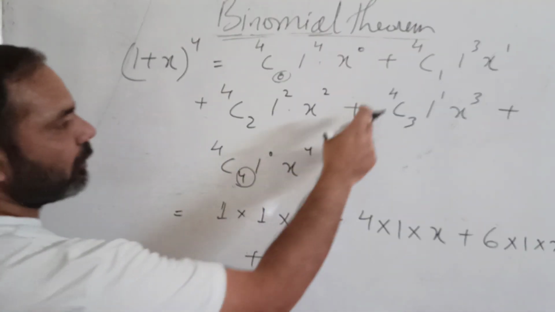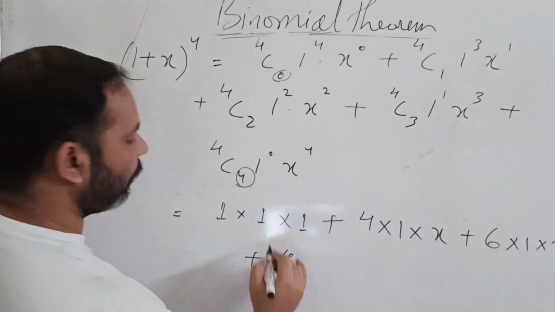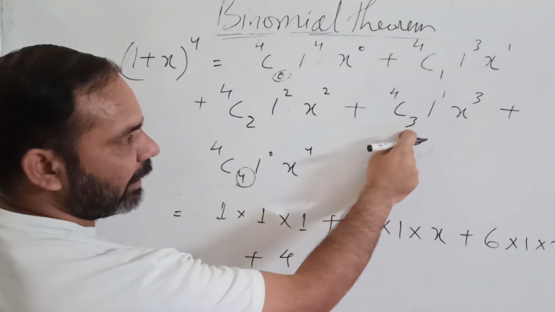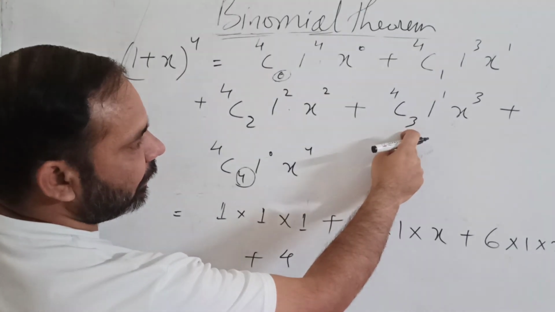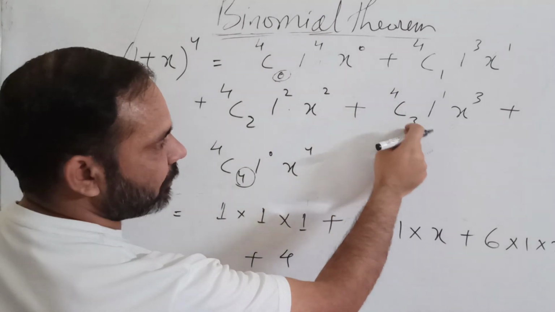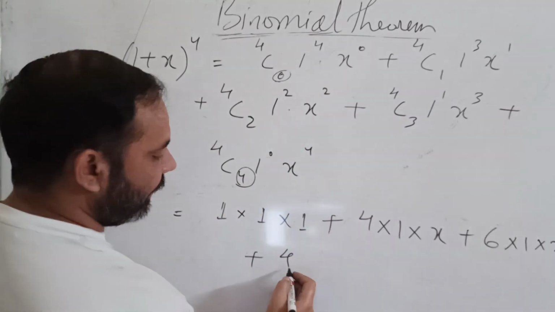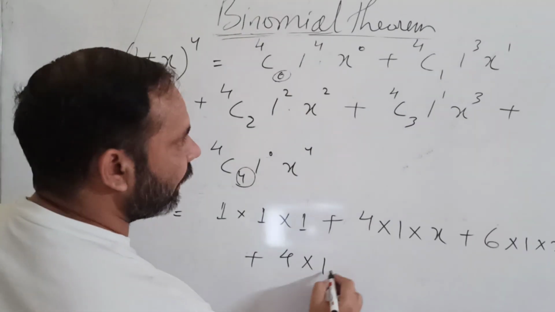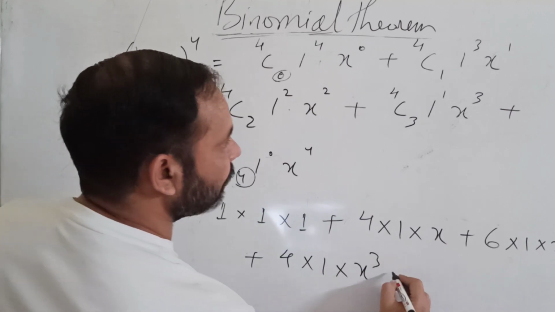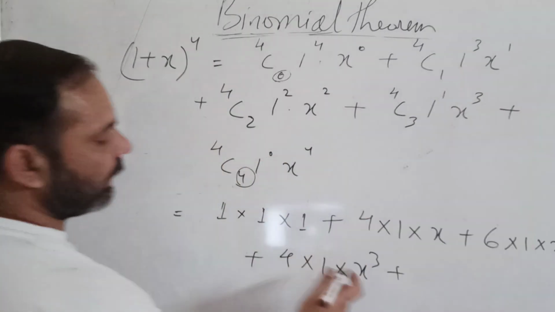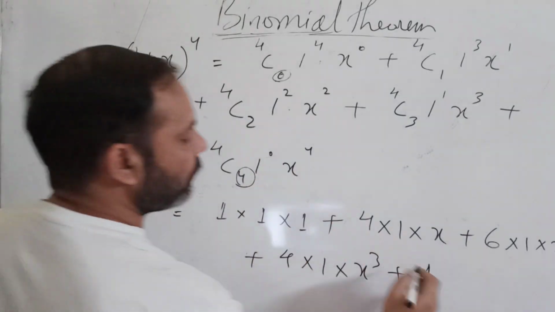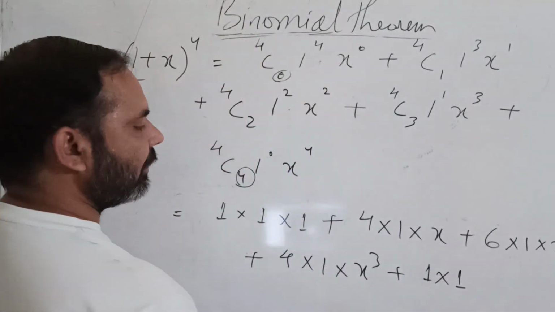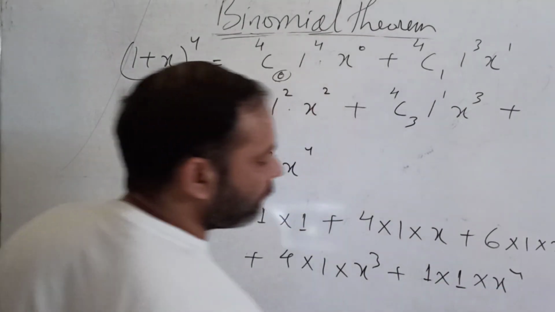Then 4C3 is again 4, nC(n minus 1), sorry, nC(n minus 1) is n itself, into 1 into x cube, plus 4C4 is 1 into 1 raised to the power 0 is 1 into x raised to the power 4.